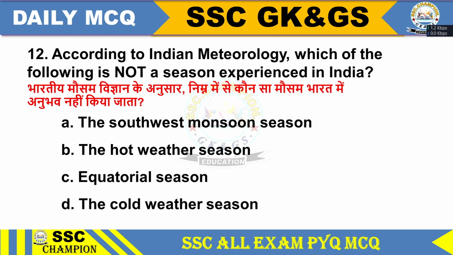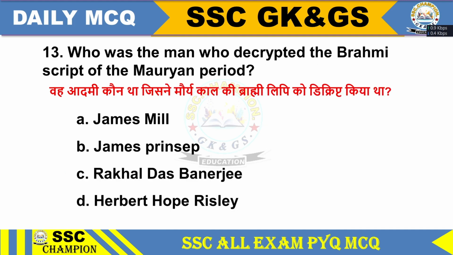Question 12. According to Indian meteorology, which of the following is not a season experienced in India? Option A, the southwest monsoon season. Option B, the hot weather season. Option C, equatorial season. Option D, the cold weather season. Answer, equatorial season. According to Indian meteorology, equatorial season is not a season experienced in India.